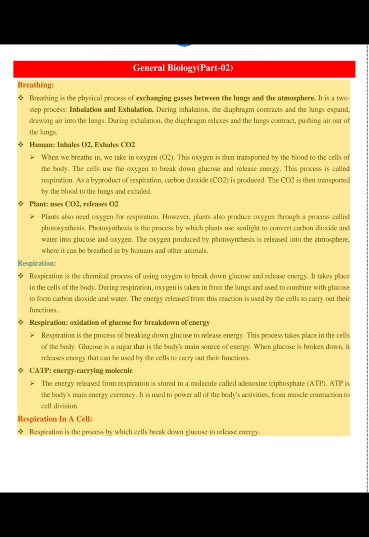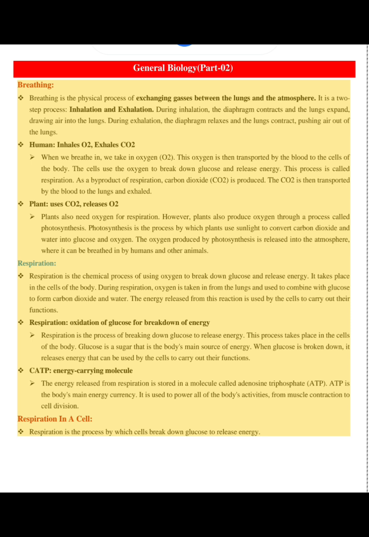Plants use CO2 and release O2. Plants also need oxygen for respiration. However, plants also produce oxygen through a process called photosynthesis. Photosynthesis is the process by which plants use sunlight to convert carbon dioxide and water into glucose and oxygen. The oxygen produced by photosynthesis is released into the atmosphere, where it can be breathed in by humans and other animals.